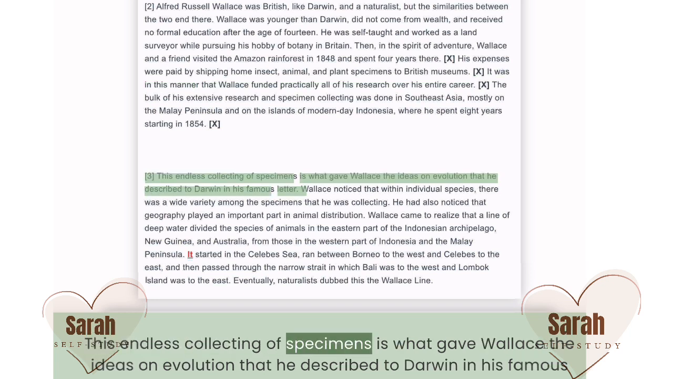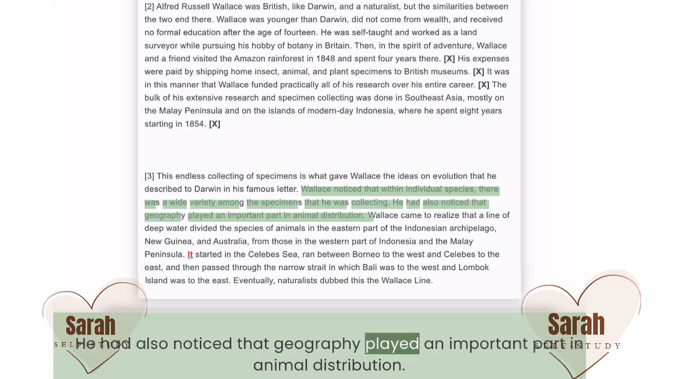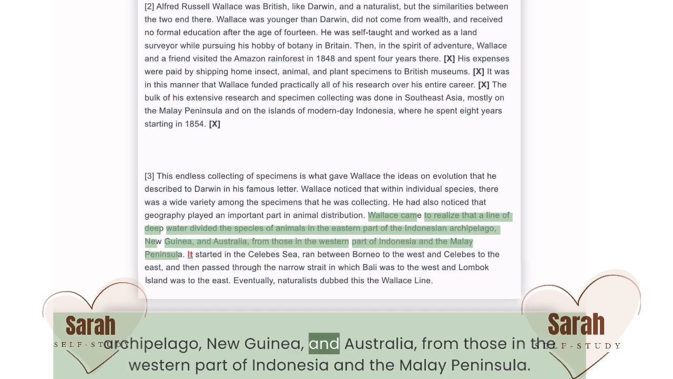This endless collecting of specimens is what gave Wallace the ideas on evolution that he described to Darwin in his famous letter. Wallace noticed that within individual species, there was a wide variety among the specimens that he was collecting. He had also noticed that geography played an important part in animal distribution. Wallace came to realize that a line of deep water divided the species of animals in the eastern part of the Indonesian archipelago, New Guinea, and Australia from those in the western part of Indonesia and the Malay Peninsula.